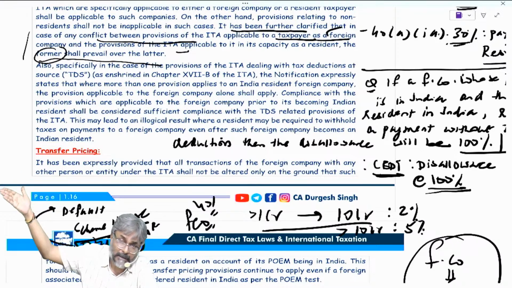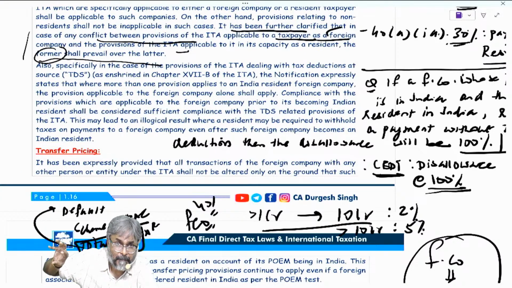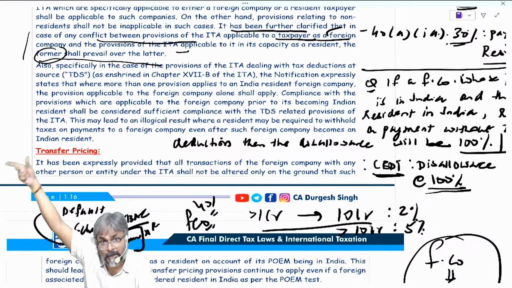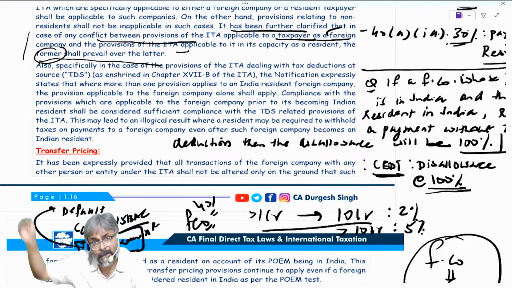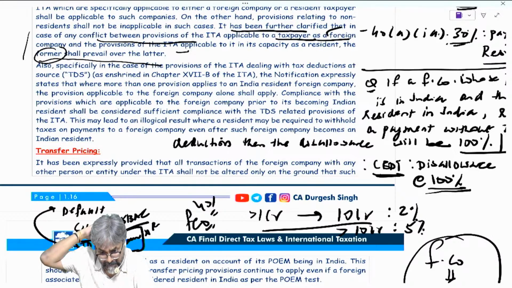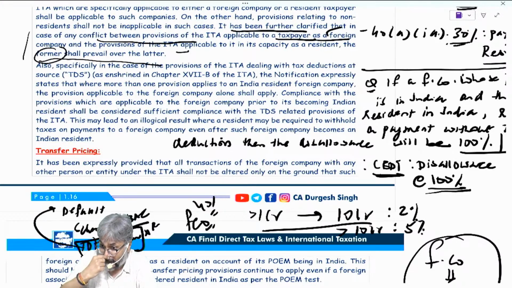In the optional scheme also, special income in the total income will be at special rate. Balance total income would be at the slab rate if you are an individual. And slab rate will depend whether you are a senior citizen, other than a super senior citizen, or a normal person. I hope that this point is well taken to all of you students.